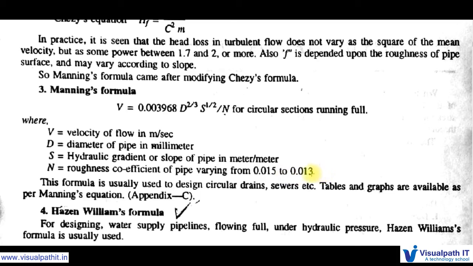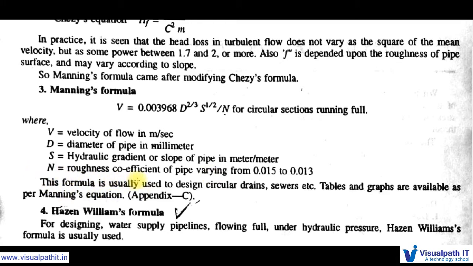You may be confused, why are we having other formulas also, why are we using Manning's formula again, and why do we have the Hazen-Williams formula. There is a reason: in the previous formulas there is no roughness coefficient term, but in order to calculate the friction loss, we need a roughness coefficient also.